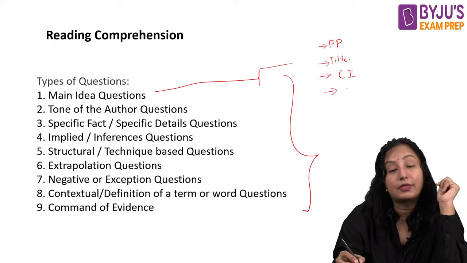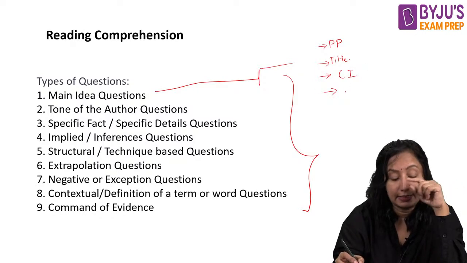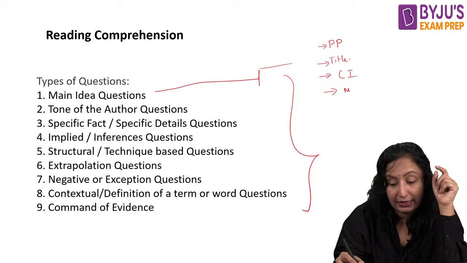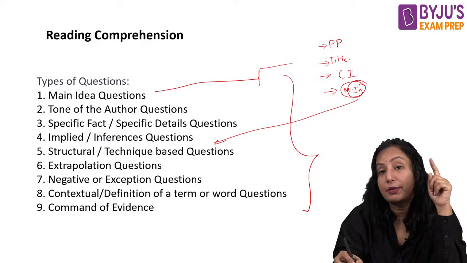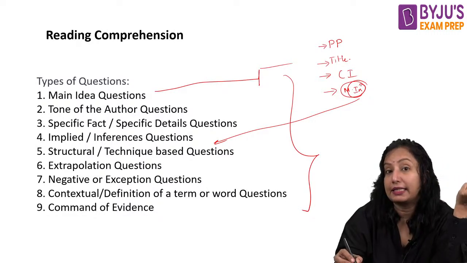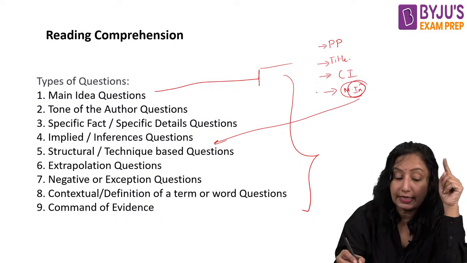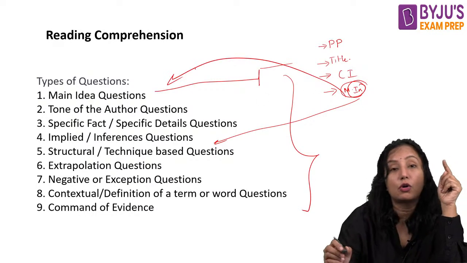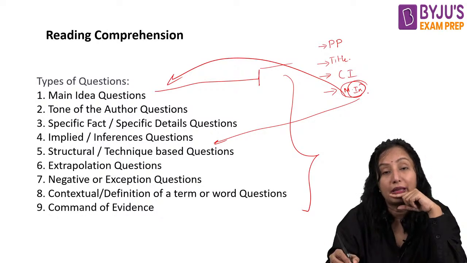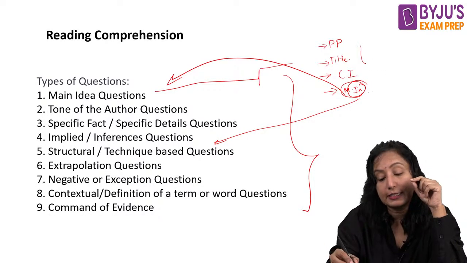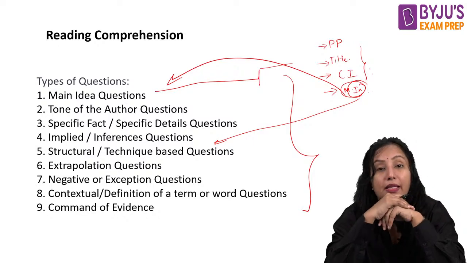And then main inference, the overall inference of the passage, which again wants you to identify the main idea of the passage. So all these things come under our main idea question here.